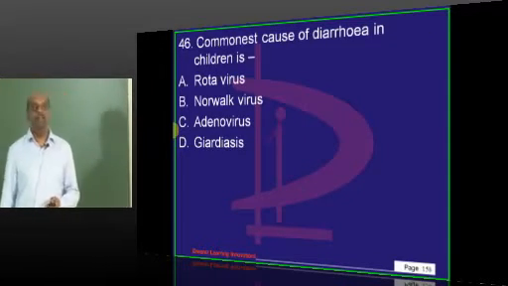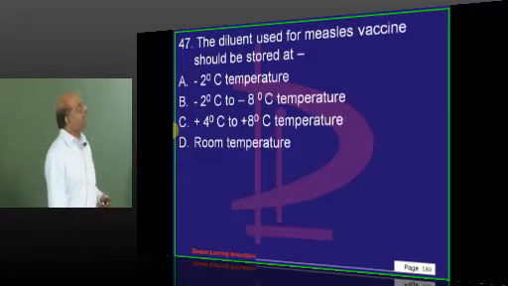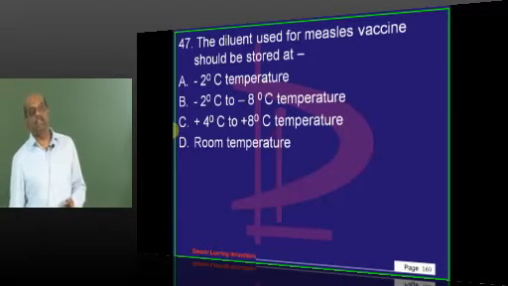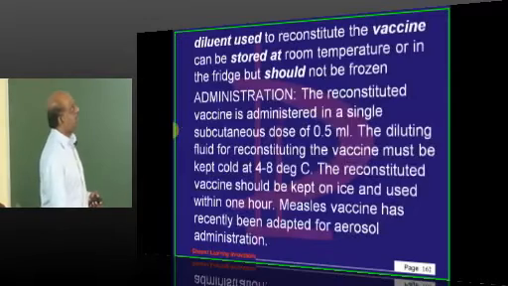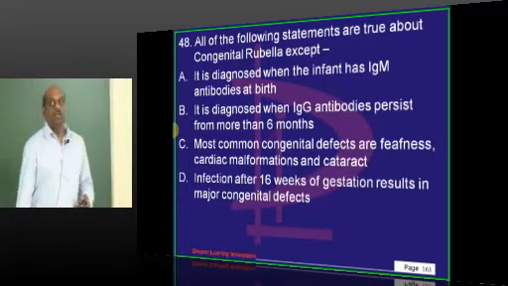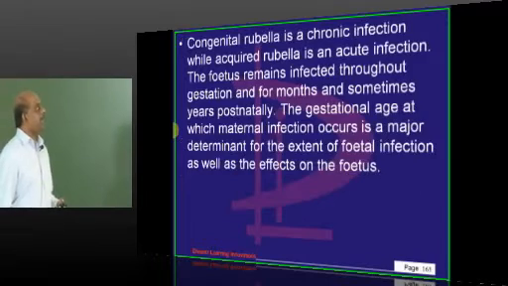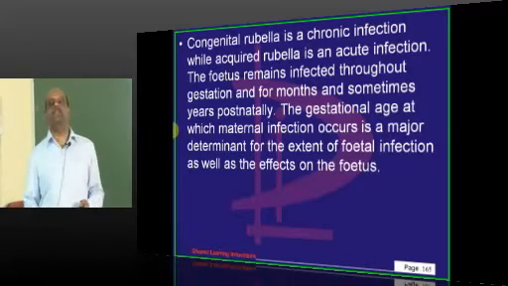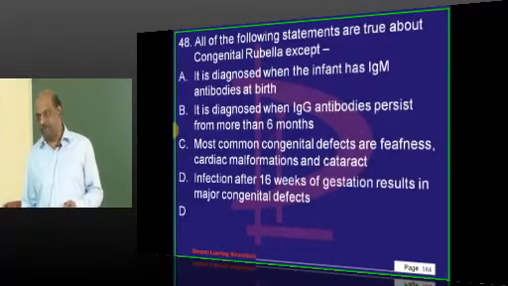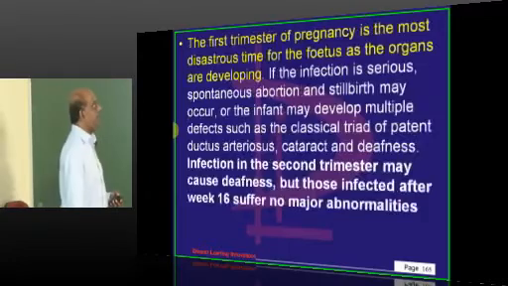Commonest cause of diarrhea, basically rotavirus. 4 to 8 degrees is the temperature which is basically required. Rubella, congenital. If the infection occurs in the first trimester of embryogenesis, that will be the most severe form. That is what needs to be remembered about the TORCH group.